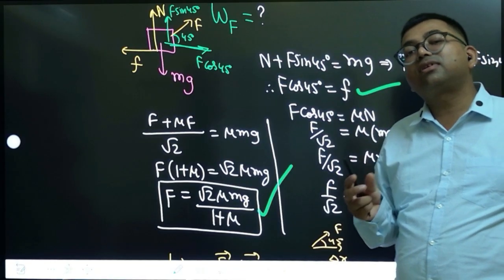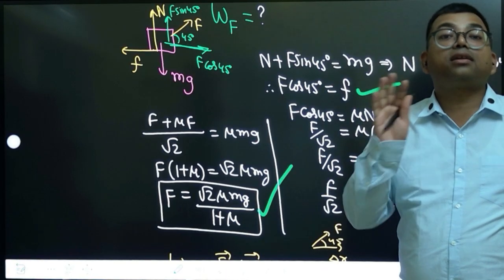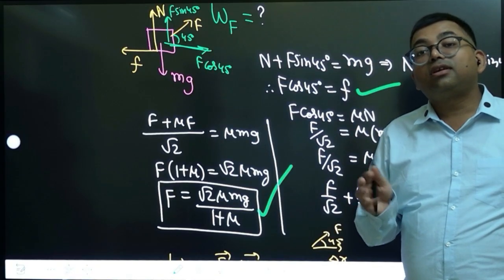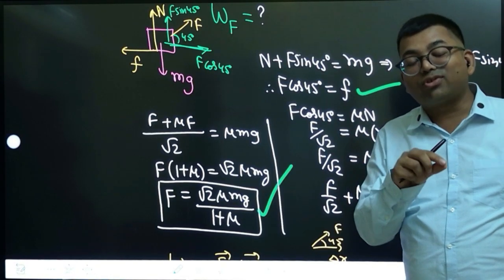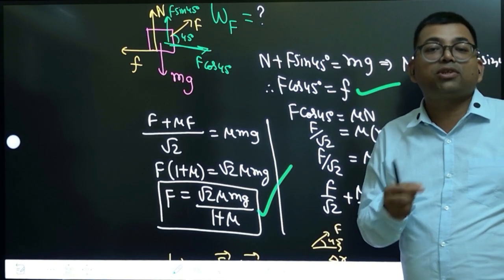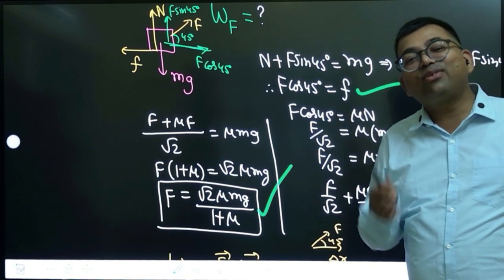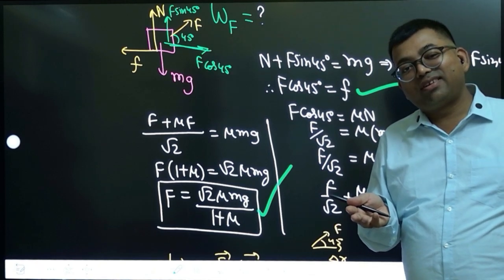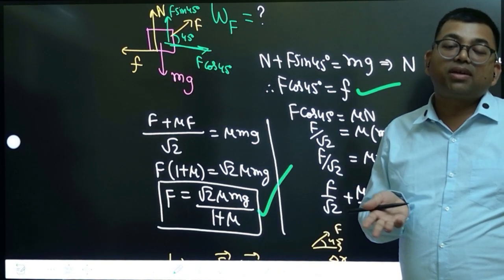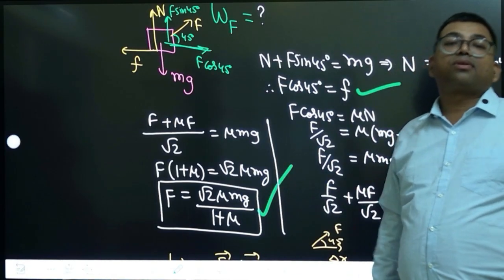They are asking work done by individual force. They are not asking work done by the resultant force. If they ask work done by net force, now what is the logic? Net force itself is 0. So there is no work done by resultant force. Resultant force is not doing any work here because work done by net force is 0. Are you understanding this? Yes?